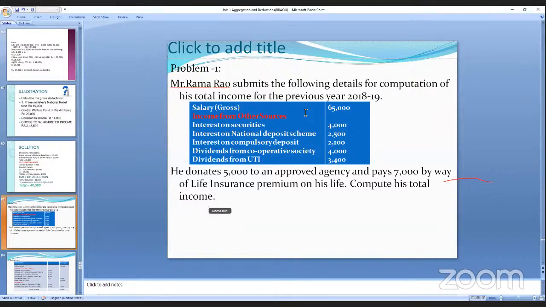And income from other sources. Under the income from other sources, the person, Rangarao, where he deposited the money, that is interest on securities, interest on national deposit scheme, and interest on compulsory deposit, dividends from cooperative society, dividends from UTI. Even he donates 5,000. Donation comes under which section?